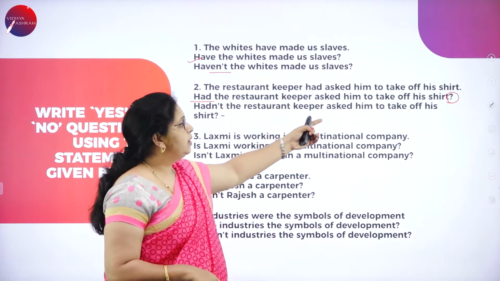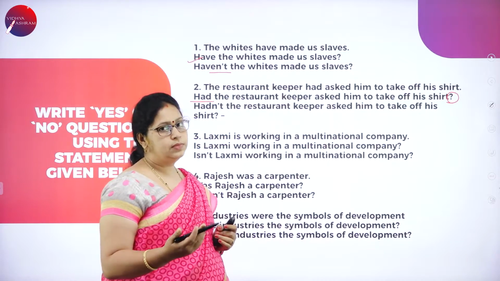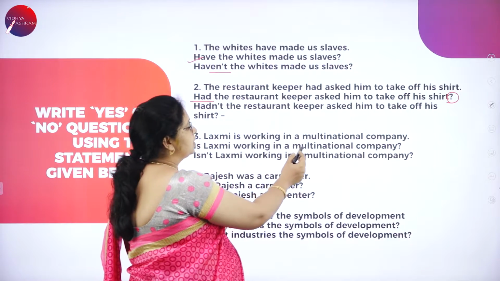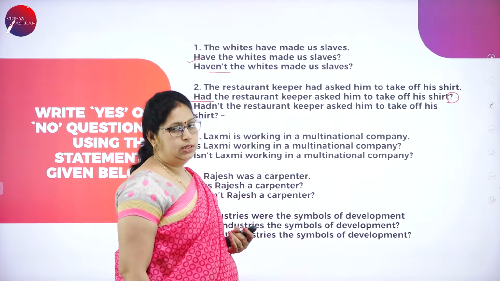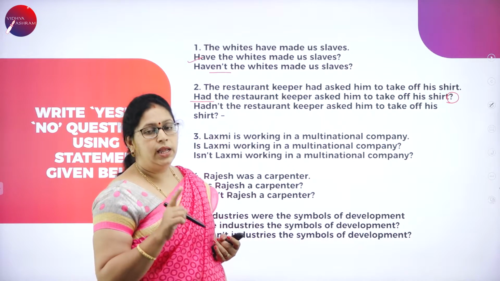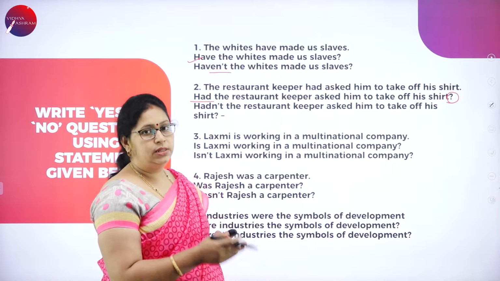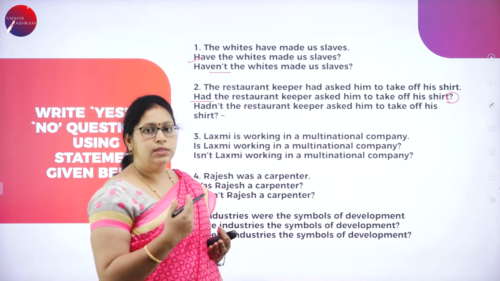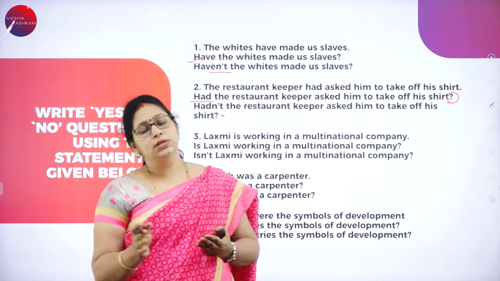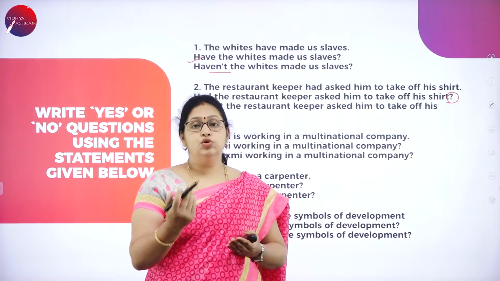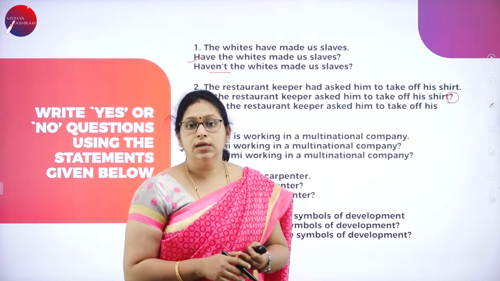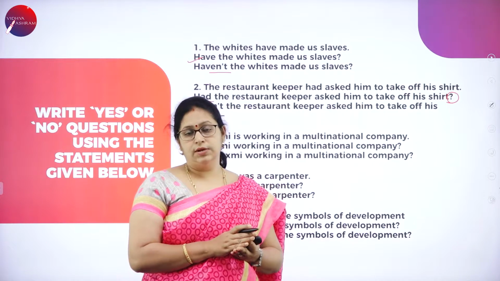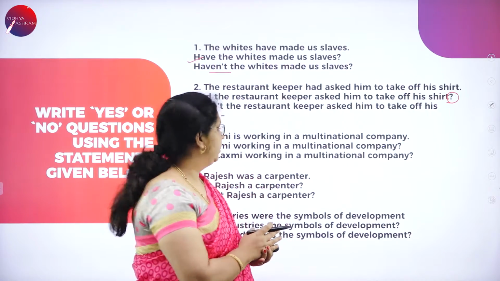Hadn't the restaurant keeper asked him to take off his shirt? Here also you will get a yes or no answer. Lakshmi is working in a multinational company. So, one thing you have to remember, if you are making it a question, search for an auxiliary verb, modal verbs, or the verb, whatever it is. If you don't have an auxiliary verb or modal in the sentence, you can use do forms. Do, does, did, done, doing. So all these can be used if there are no auxiliary verbs and modals in the statement.